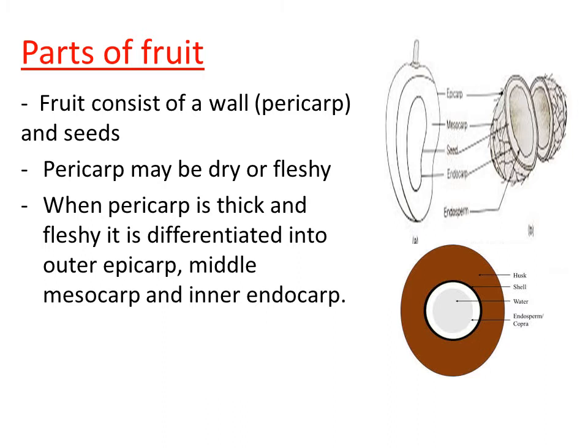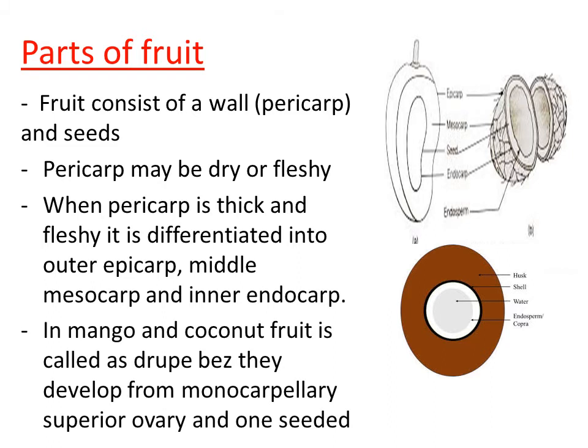Understood? So pericarp, if it is thick and fleshy, can be differentiated into three different parts: epicarp, mesocarp and endocarp. In both cases, that means in mango as well as in coconut fruit, endocarp is hard. It is like a shell in both cases. But the middle mesocarp in mango is edible, while in the coconut the middle mesocarp is fibrous. Right? So this is the difference we have in the pericarp nature.